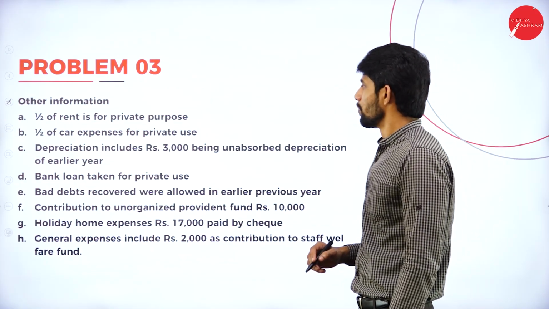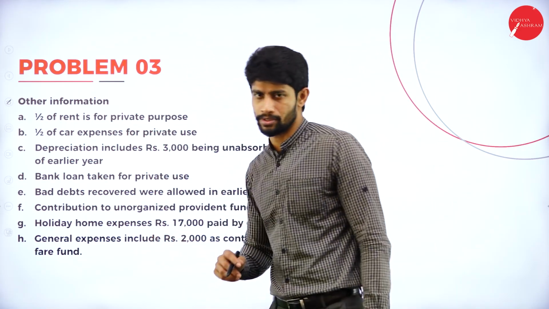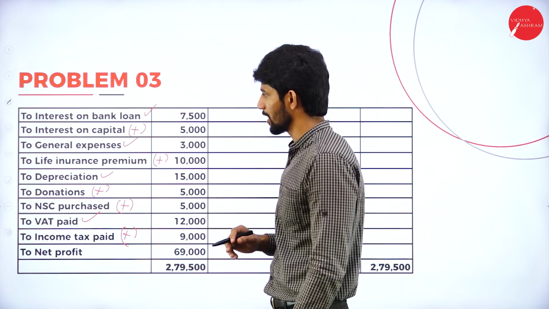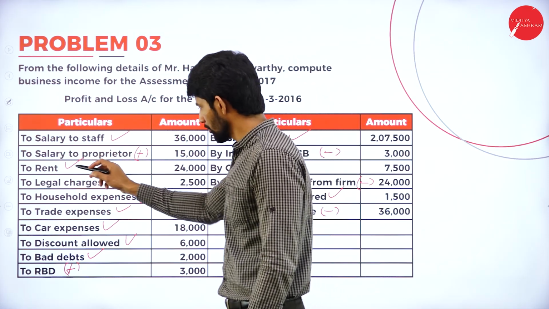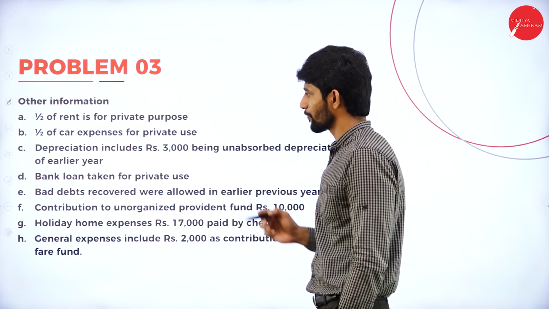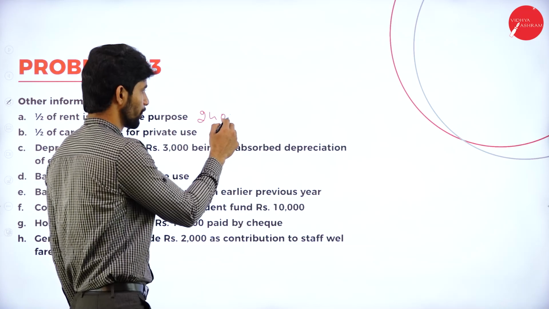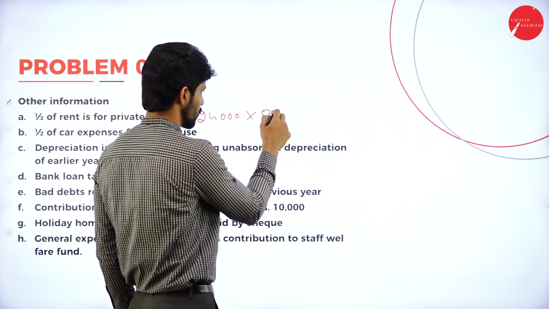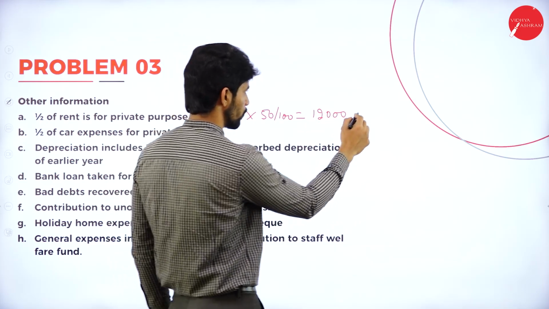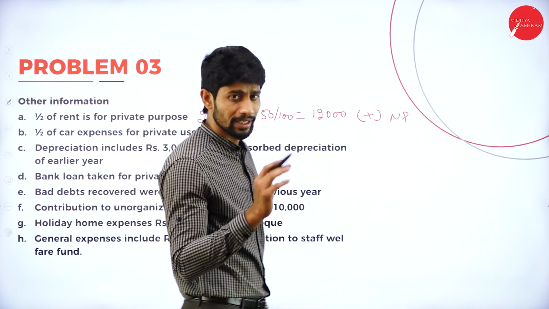So now move on to the adjustments. Half of rent is for private purpose. So what is the total rent given in the problem? Here you can see 24,000 is the total rent. In 24,000, 50% is relating to private purpose. So 50% means 12,000. This 12,000 should be added back to the net profit.